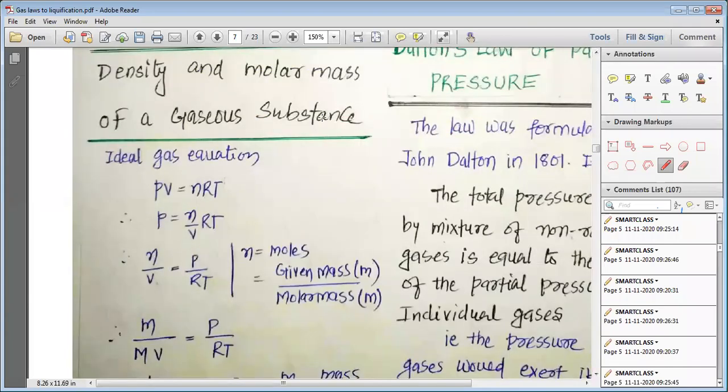Okay. So let's move to the next topic. The next topic for our discussion is the density and the molar mass of a gaseous substance. Ideal gas equation: PV is equal to nRT. So we can take this V to the other side and simply write P is equal to (n/V)RT.